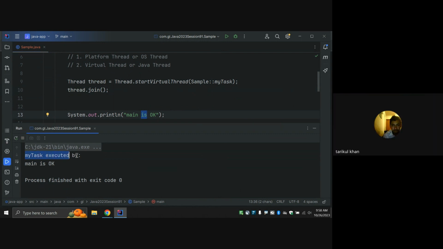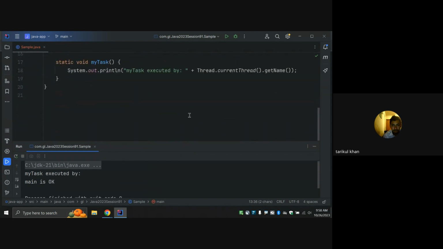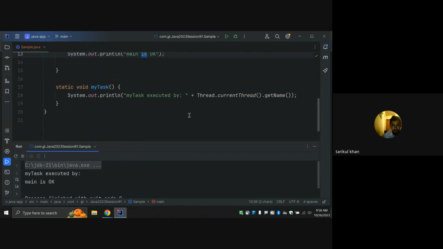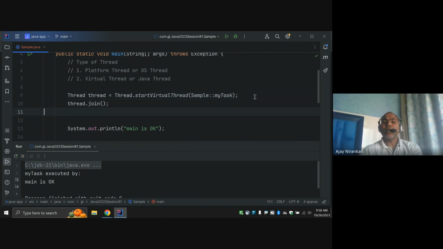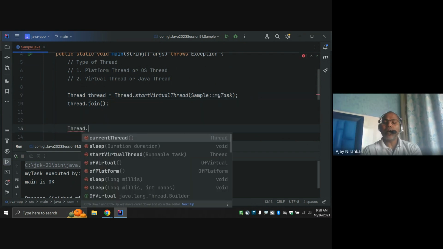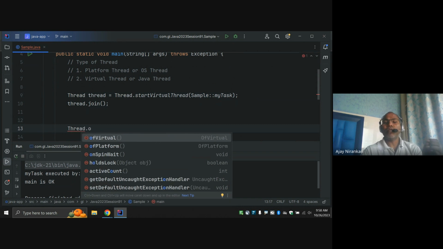So this is one way. A different way we can do it is another method like Thread dot ofVirtual. Notice there are two kinds of options now: ofVirtual or ofPlatform.